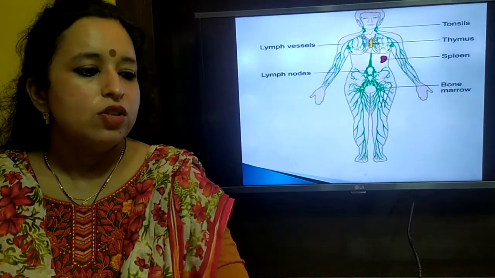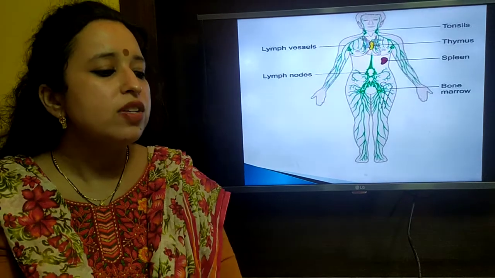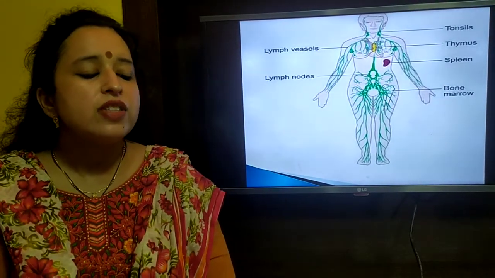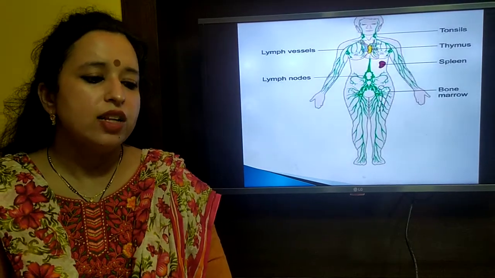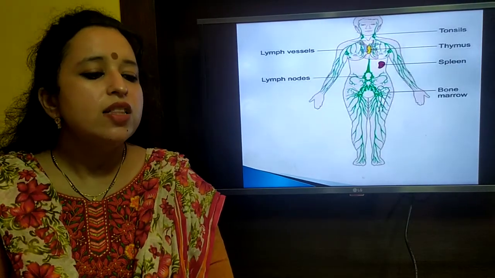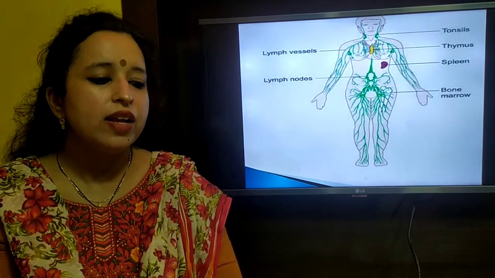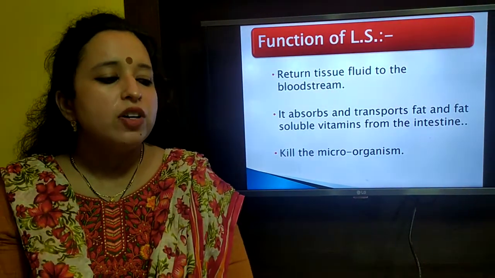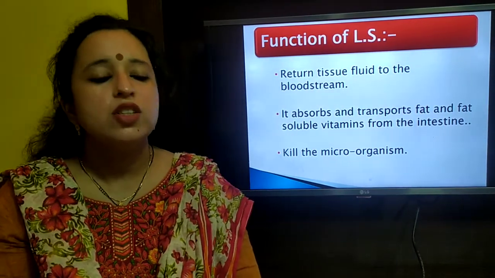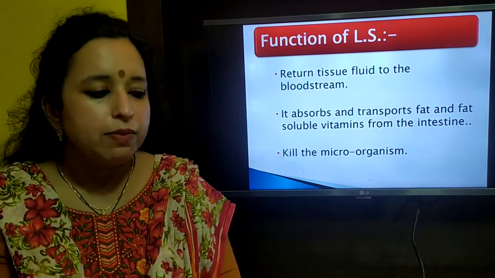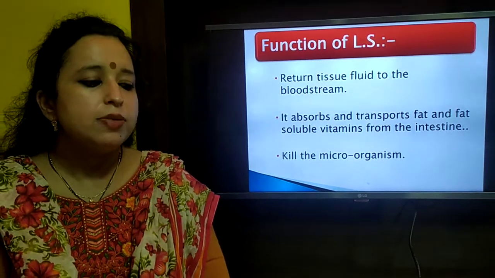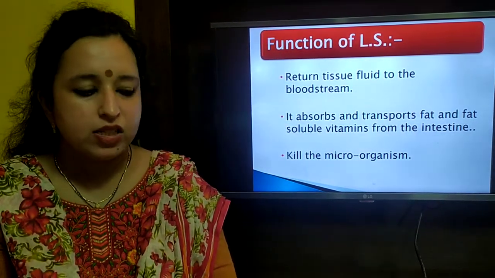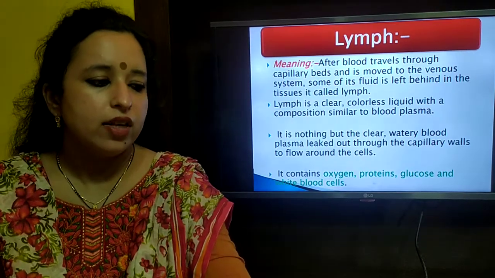This is a diagrammatic representation where you can see the lymph vessels, and at certain regions of the lymph vessels are the lymph nodes. Then you can see the lymph organs as well as the lymph tissues. The main important function of the lymphatic system is to return the tissue fluid to the bloodstream. It also helps in absorbing and transporting fat and fat soluble vitamins from the intestine and kills the microorganisms.